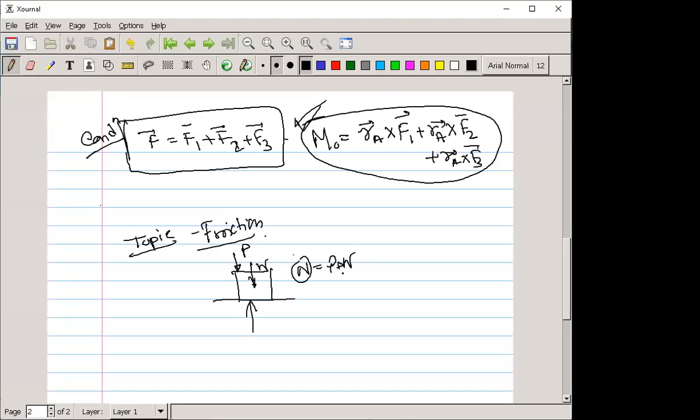And in this case, you can see there is no sliding of this body with respect to the surface. So if forces perpendicular to the surface act on a body, then we can say this is the no friction condition.